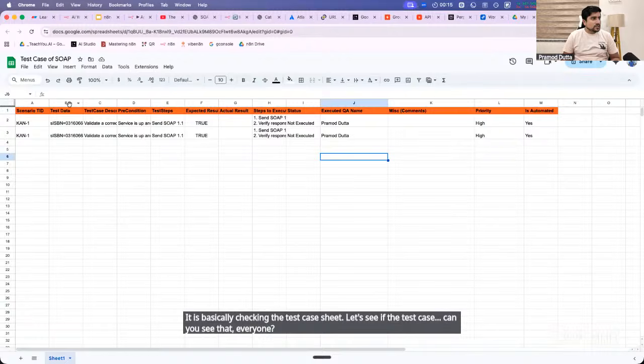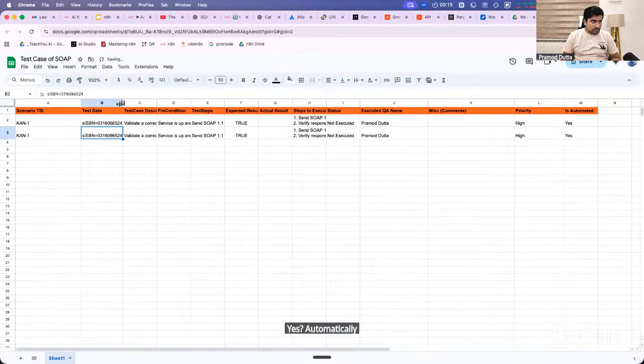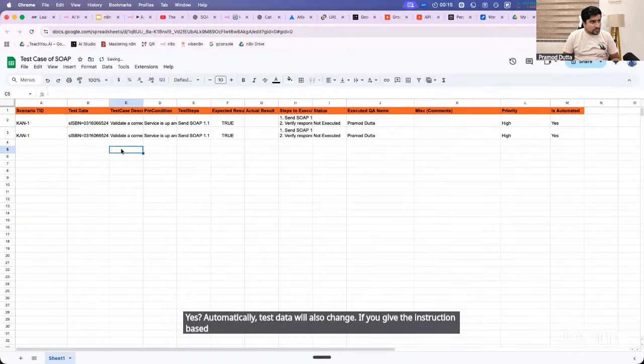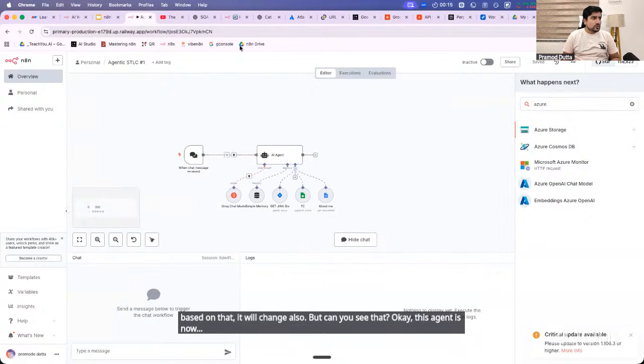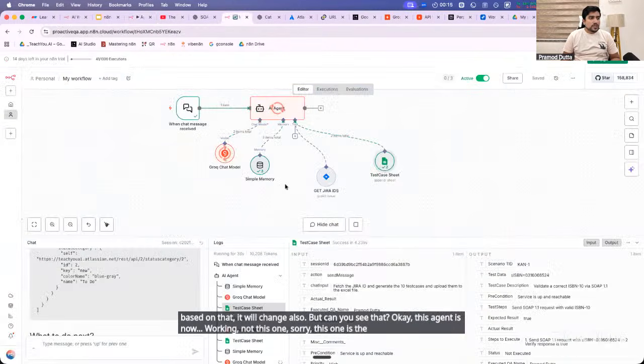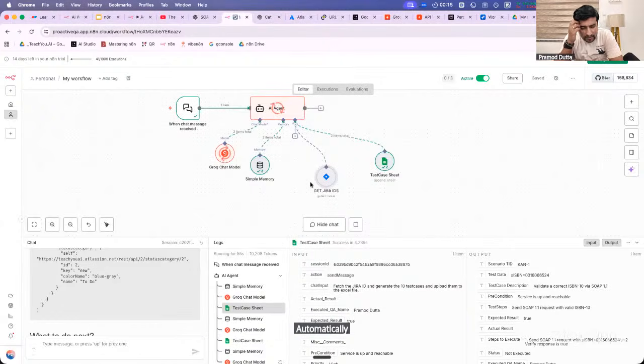How many of you can see that it has started writing test cases? Automatically, test data will also change if you give the instruction based on that. But can you see that this agent is now working? Not this one, sorry, this one is the agent which keeps adding the test cases. It has already fetched the data of Jira. It knows already about the Jira. So this is your real-time agent which is working right now, which will keep writing your test cases automatically.